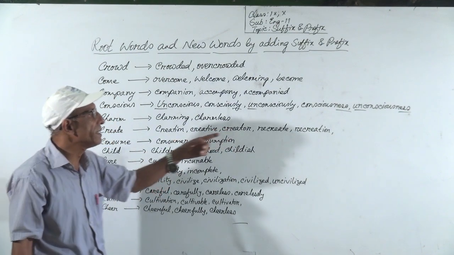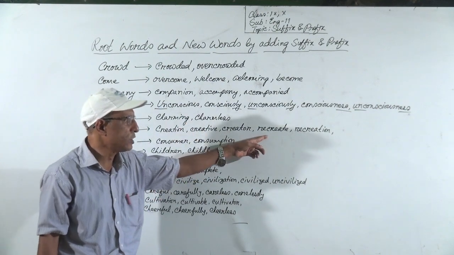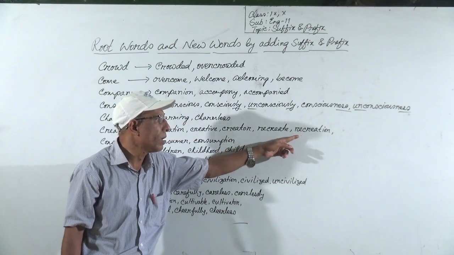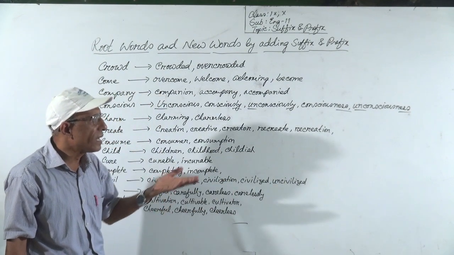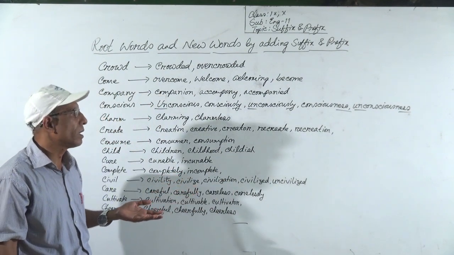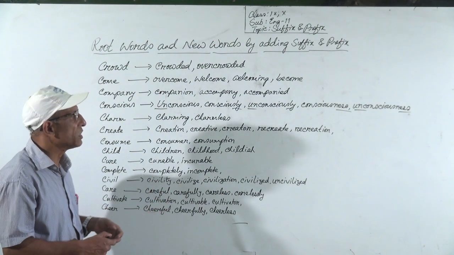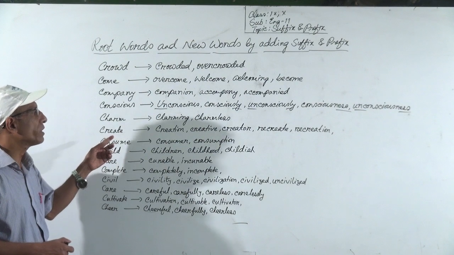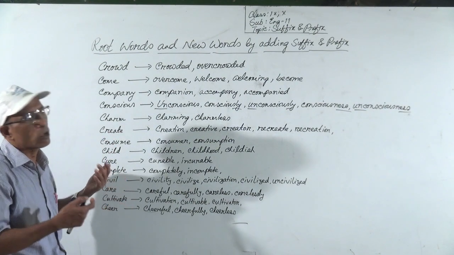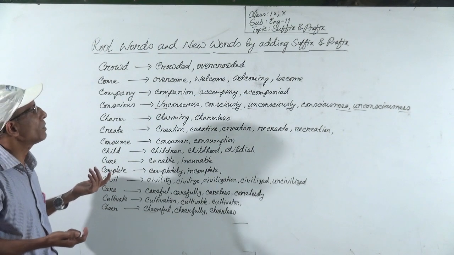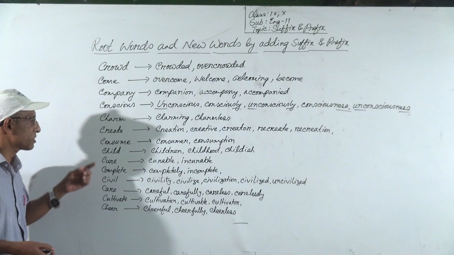Or you can make recreate, which is another verb, and also recreation, which is another noun. So from create, we can make creation, creative, creator, recreate, or recreation, according to our context.